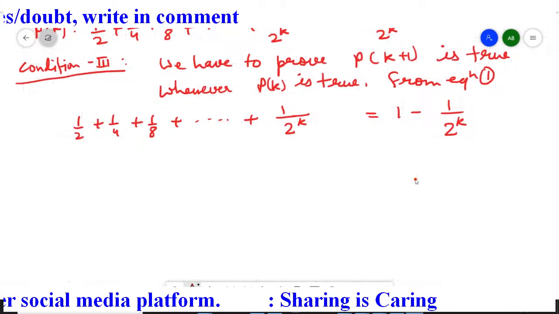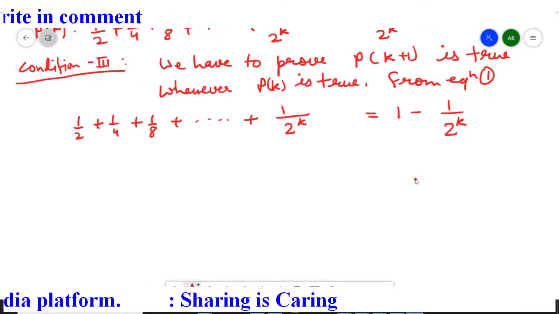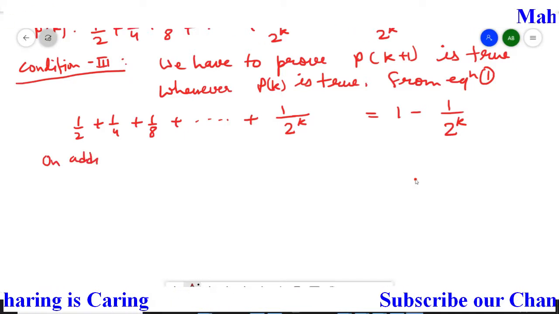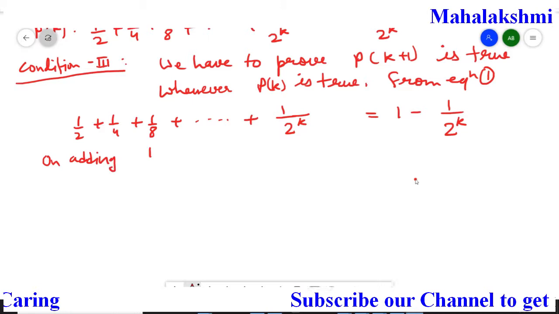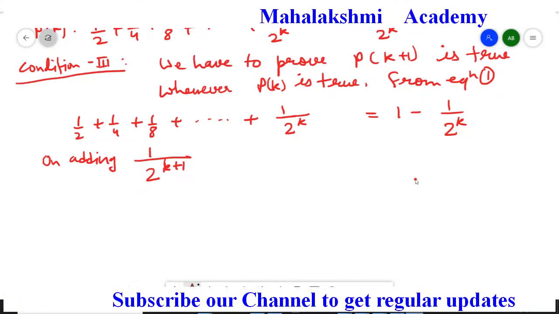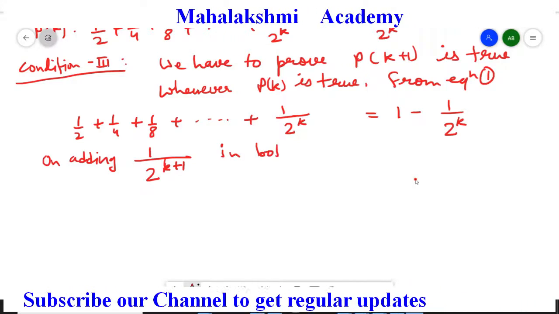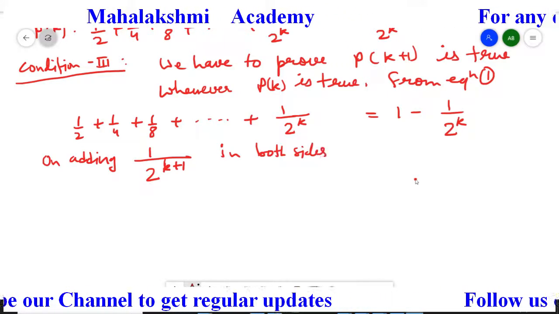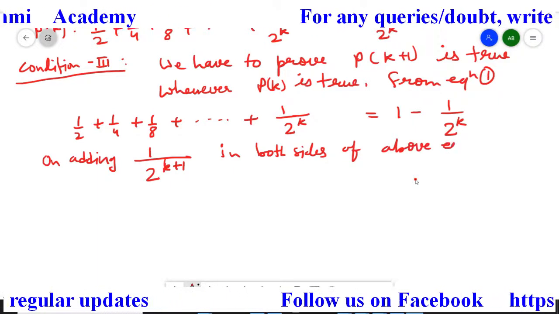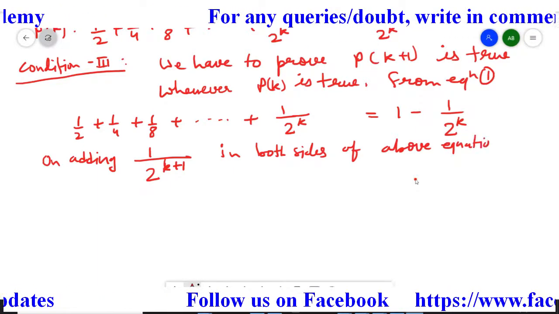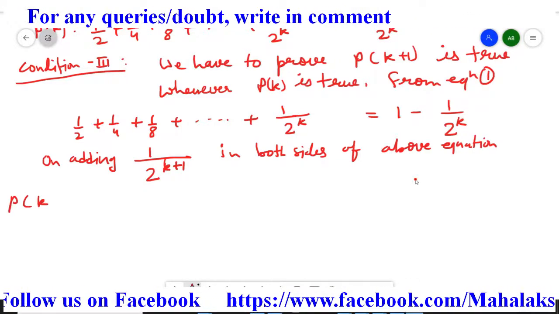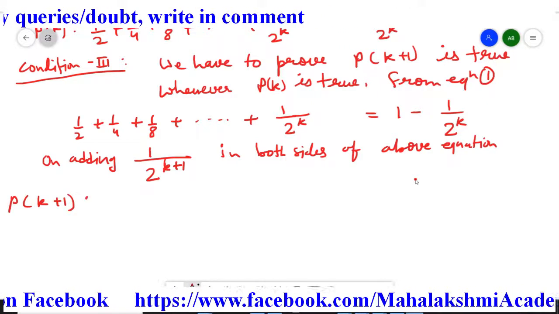So I am going to write here: on adding 1 upon 2 to the power k plus 1 in both sides of the above equation.